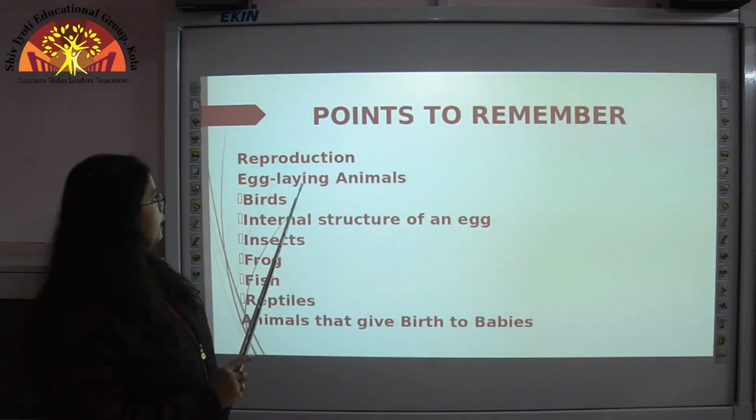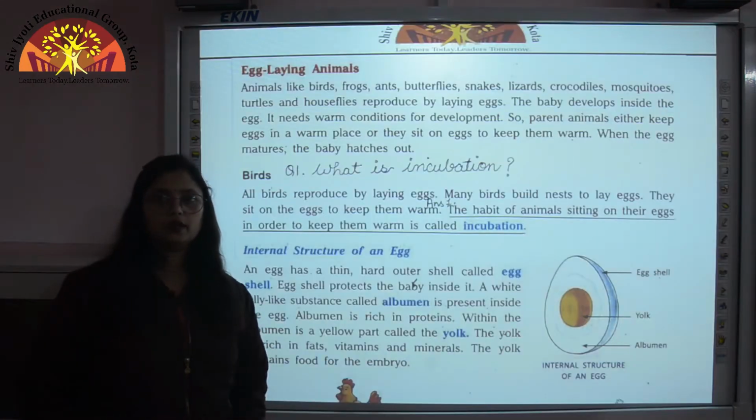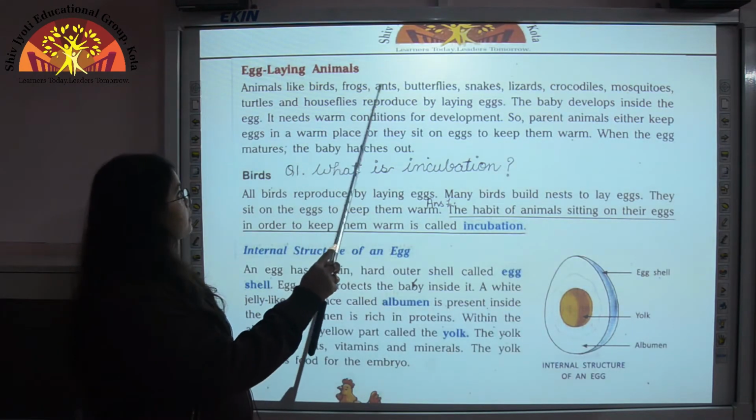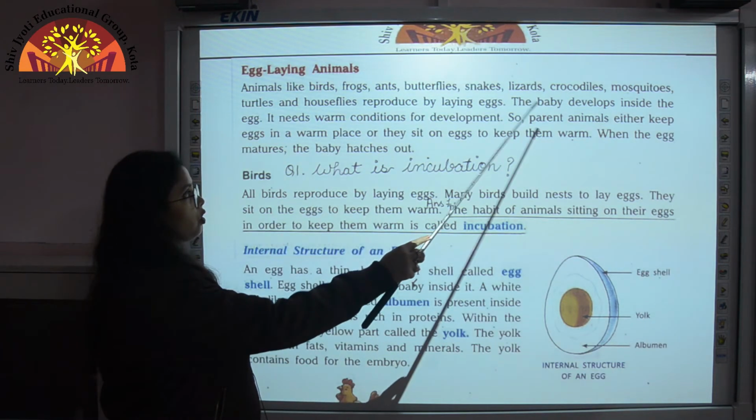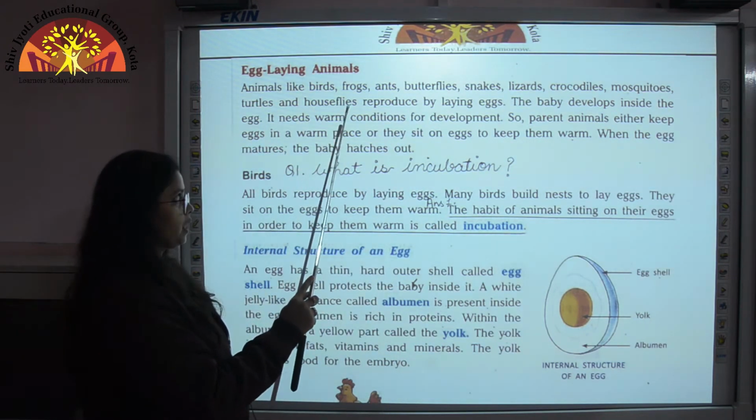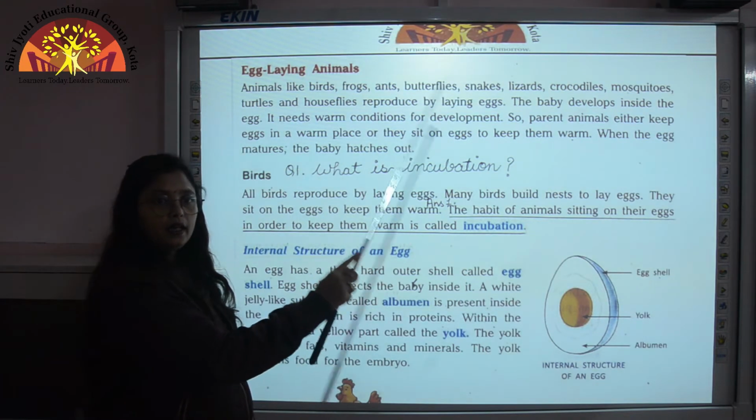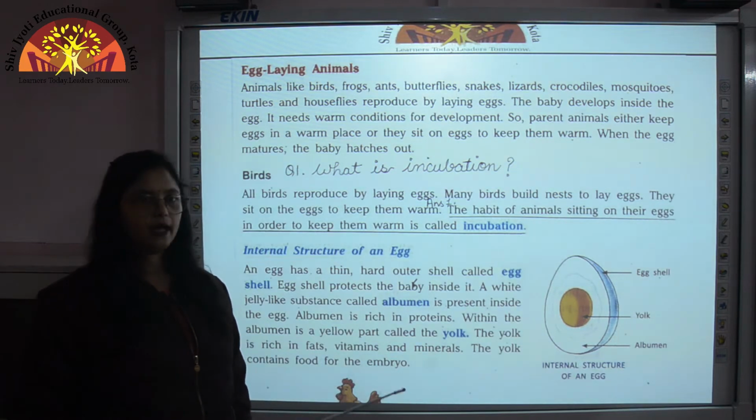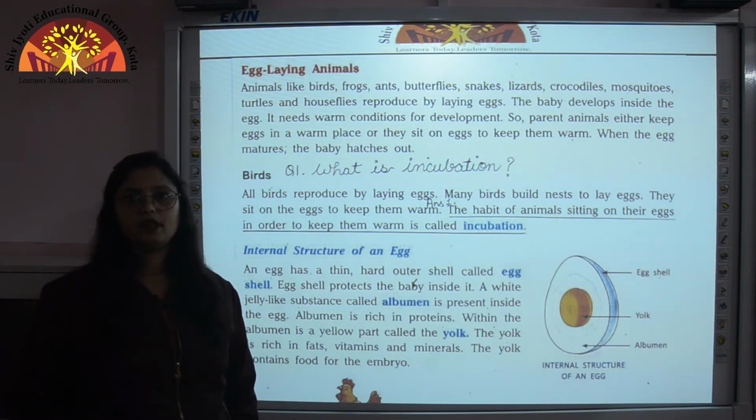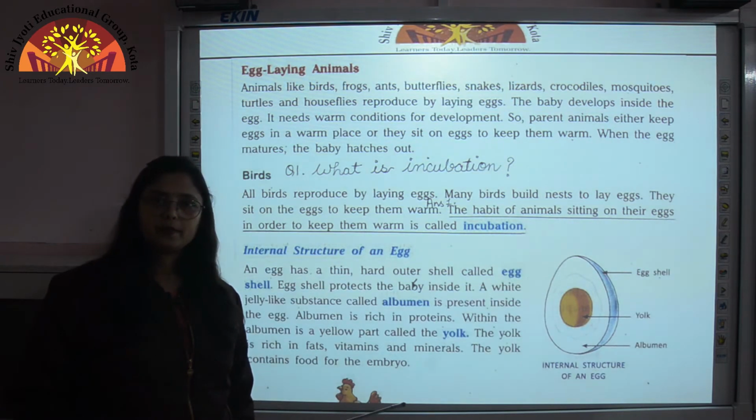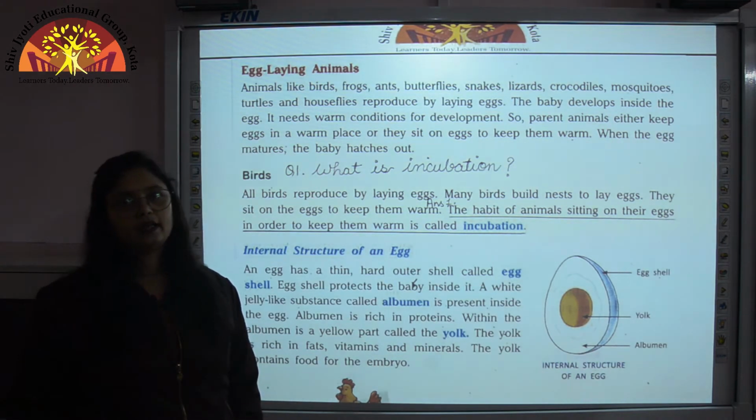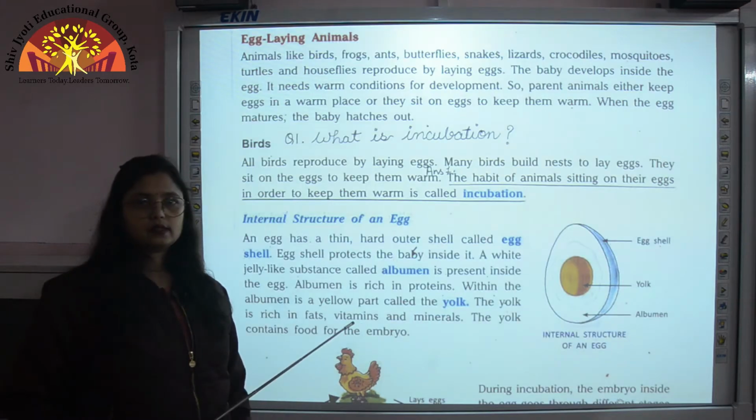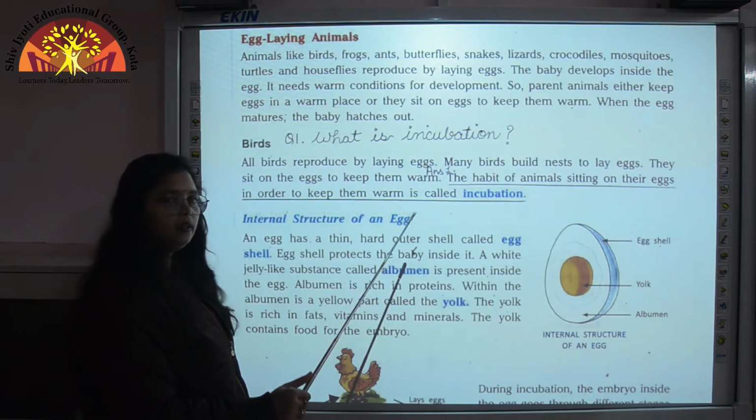So now we come to egg-laying animals. So children, many animals like birds, frogs, ants, butterflies, snakes, lizards, crocodiles, mosquitoes, turtles and houseflies, they reproduce by laying eggs. So these are some of the examples of the animals which reproduce by laying eggs, and these animals, they either sit on their egg or keep their eggs on the warm places so that baby develops inside the egg, and when baby develops inside the egg, it breaks the eggshell and comes out of it. So now let us see the internal structure of an egg.